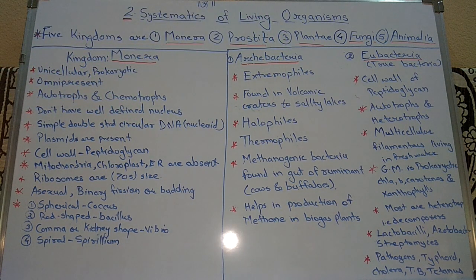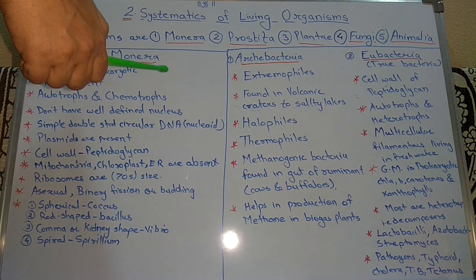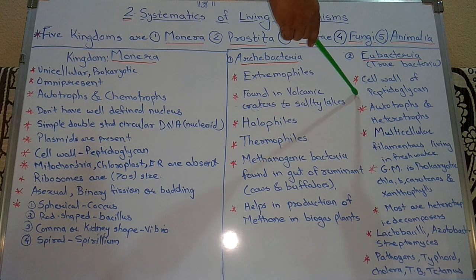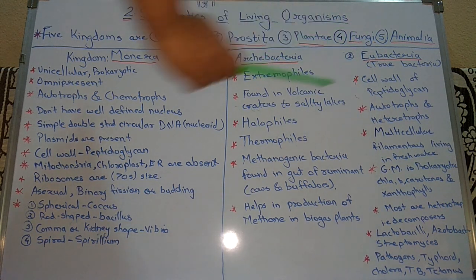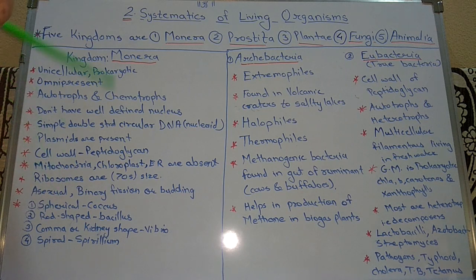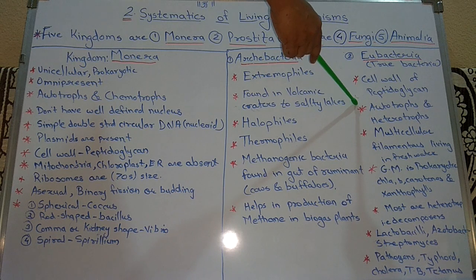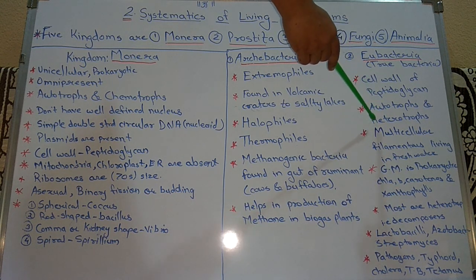Next bacteria are the eubacteria, also called true bacteria. Now what are the characters of the eubacteria? The first character is that the cell wall is made up of peptidoglycan. They are both autotrophs and heterotrophs. The mode of nutrition is autotrophic or heterotrophic.